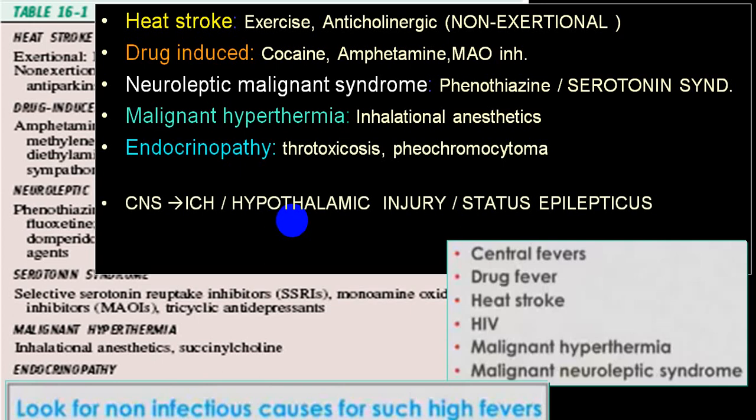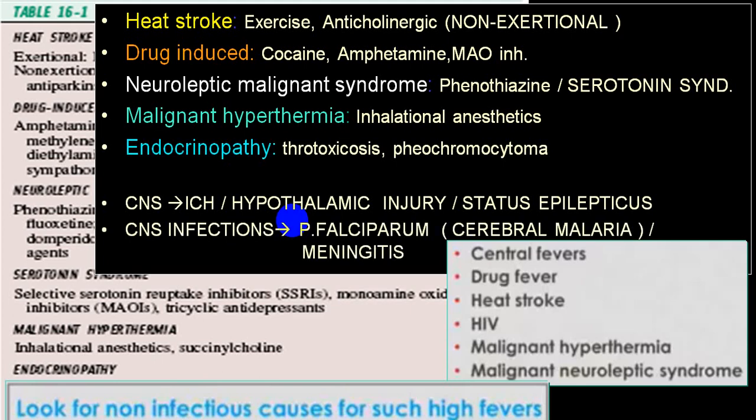CNS groups, that is intracranial hemorrhage, hypothalamic infarcts, hypothalamic hemorrhage, status epilepticus, CNS infection like cerebral malaria, pyogenic meningitis, viral encephalitis, etc. All these groups will be non-infectious group. All this group is a non-infectious group, and these are central causes. This is the infective group. This is the only infective group, while all others are non-infective groups.